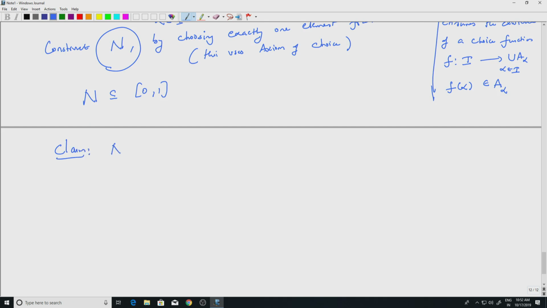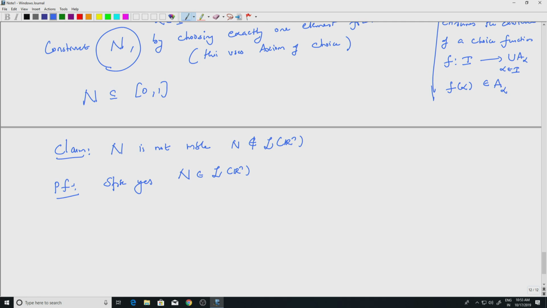Claim: N is not measurable. Well, why is that? That is, N is not an element of L of Rn. This is proved by a proof by contradiction. Suppose, yes, suppose N is actually a measurable set. So the measure of N will make sense, right? It is a measurable set.